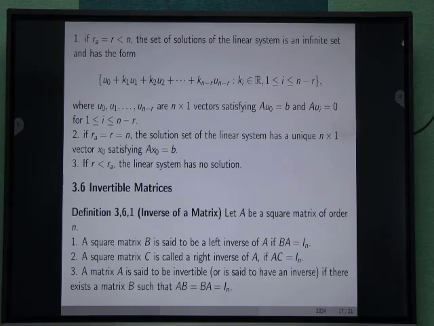A square matrix C is called a right inverse of A if AC equals the identity matrix. A matrix A is said to be invertible if there exists a matrix B such that AB = BA = identity matrix of order n.